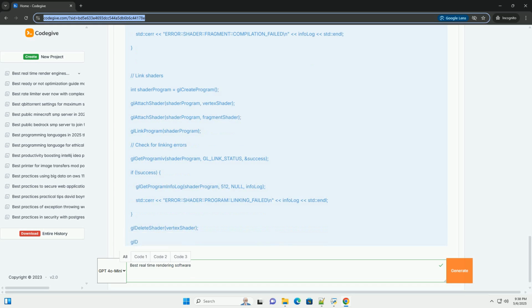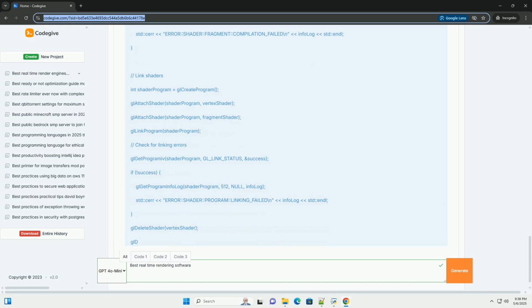Vertex shader: the vertex shader transforms the vertex positions. In this simple example, it just passes them through. It's written in GLSL, OpenGL Shading Language. Fragment shader: the fragment shader determines the color of each pixel. Here, it outputs an orange color.